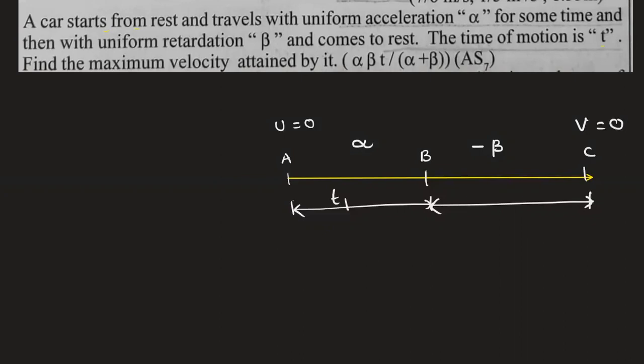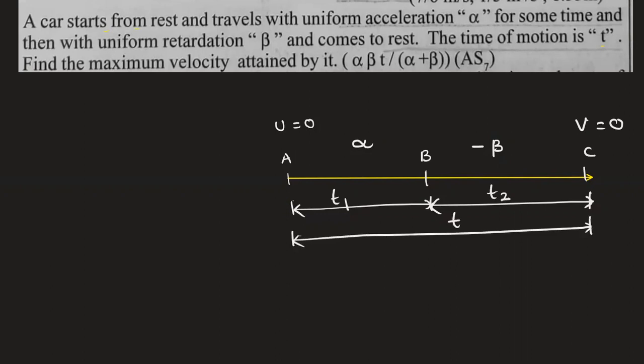The time of the motion is t. Time of the motion means the total time from starting to ending. But time of retardation we are taking like this.